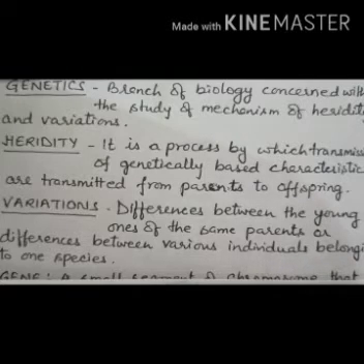But at the same time, the child is different from his or her siblings as well as from parents. There are some differences, and because of that, the child has its own identity.